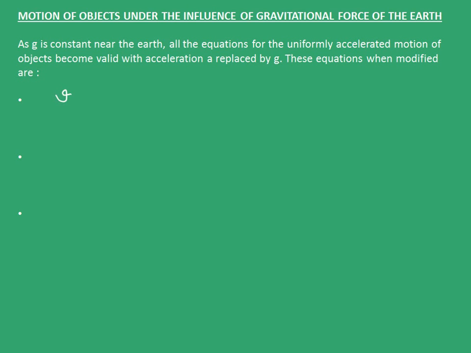The first one was v equal to u plus at. The second one was v square equal to u square plus 2as. And the third one was s equal to ut plus half at square.